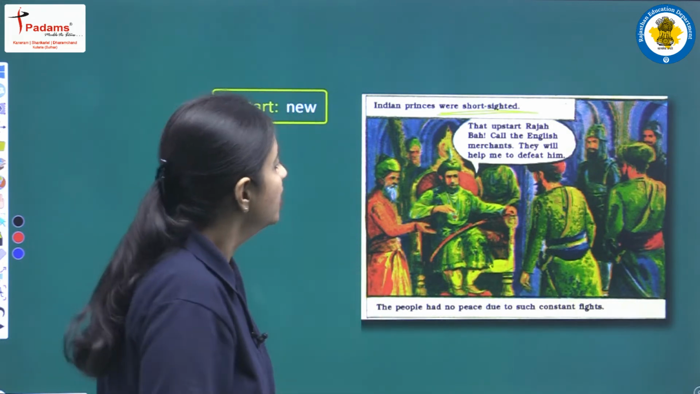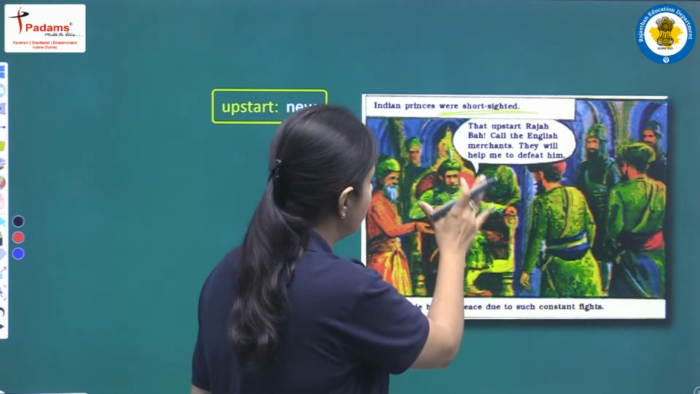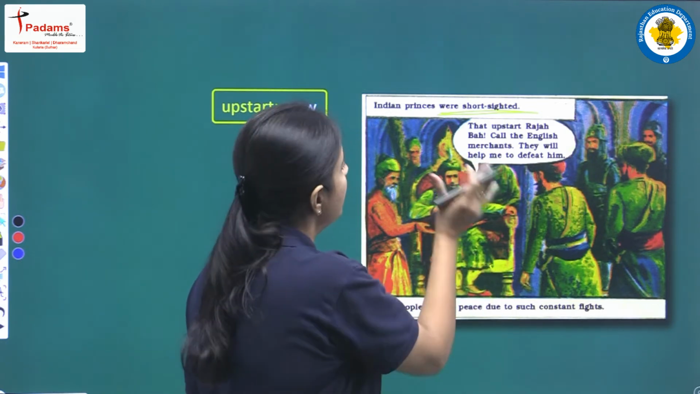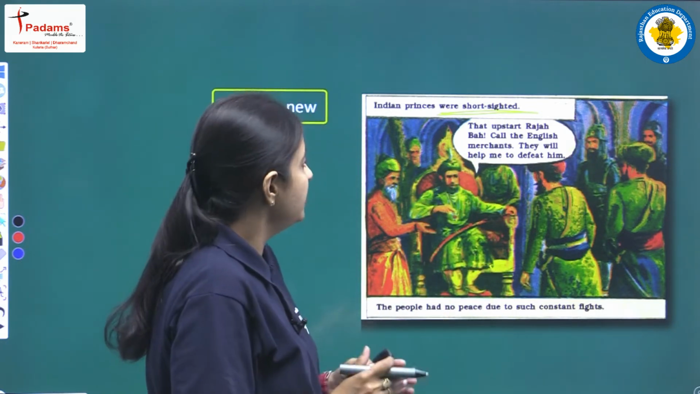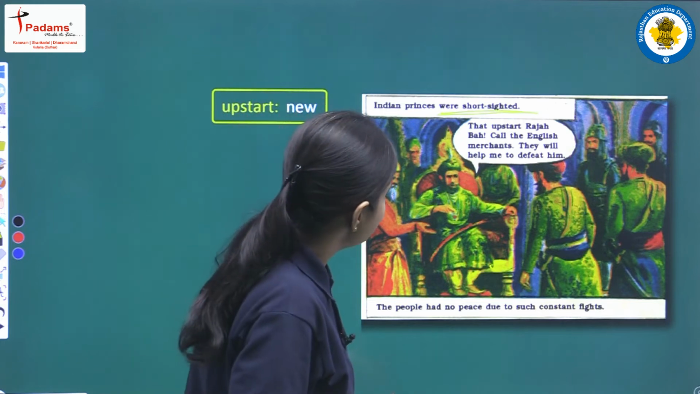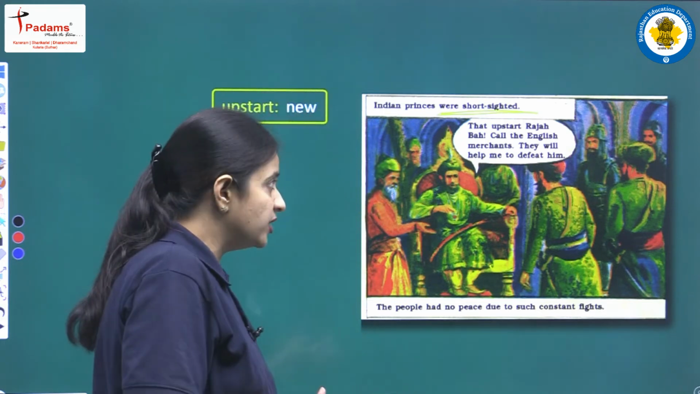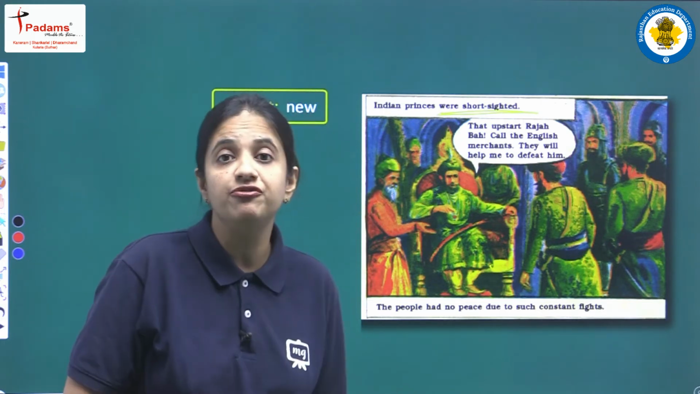How? Let's read. In this picture we can see one of the rulers sitting here, and what he is saying is, "That upstart Raja, call the English merchants, they will help me to defeat him."